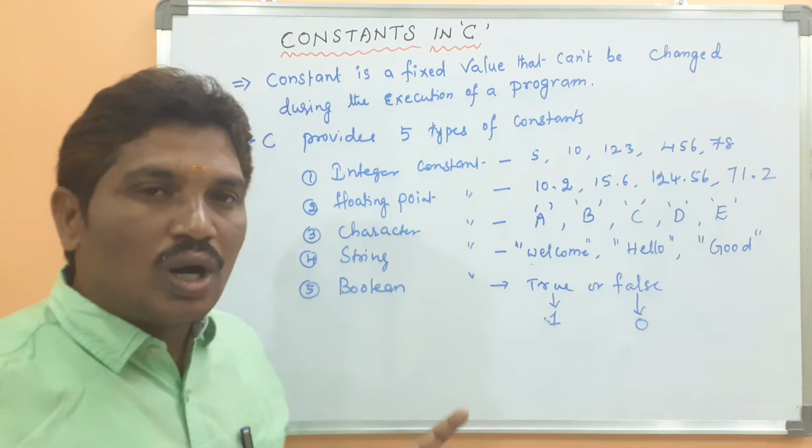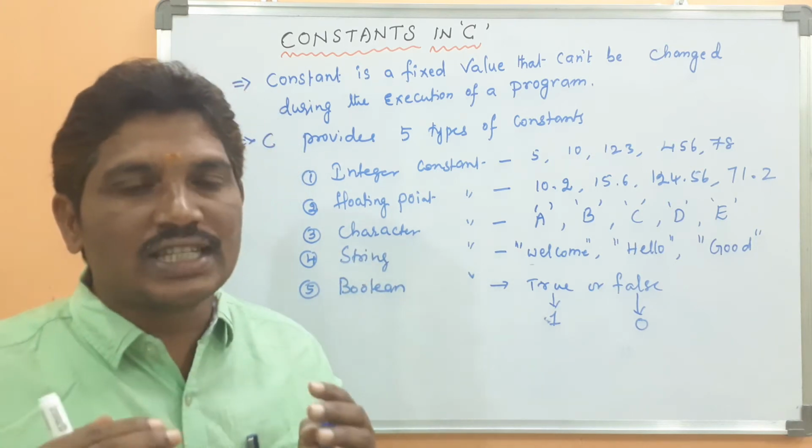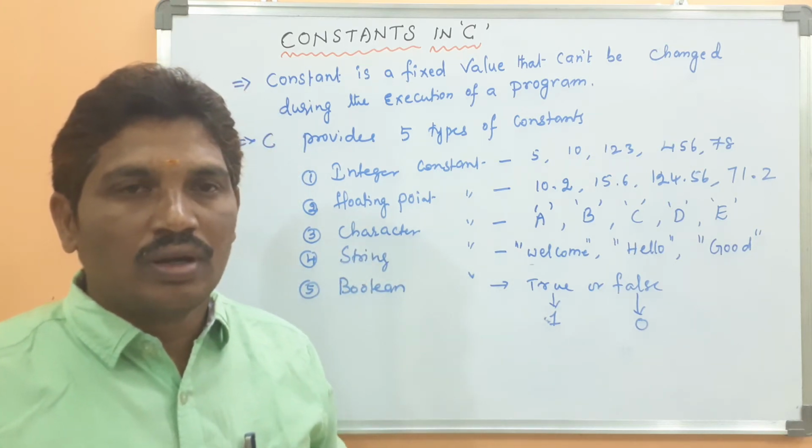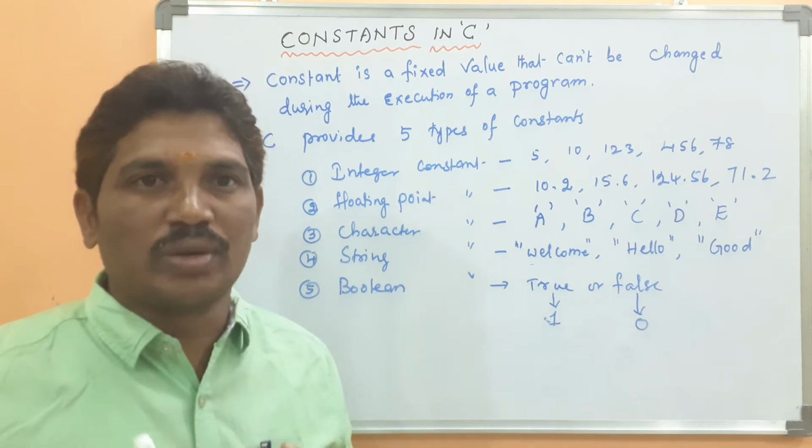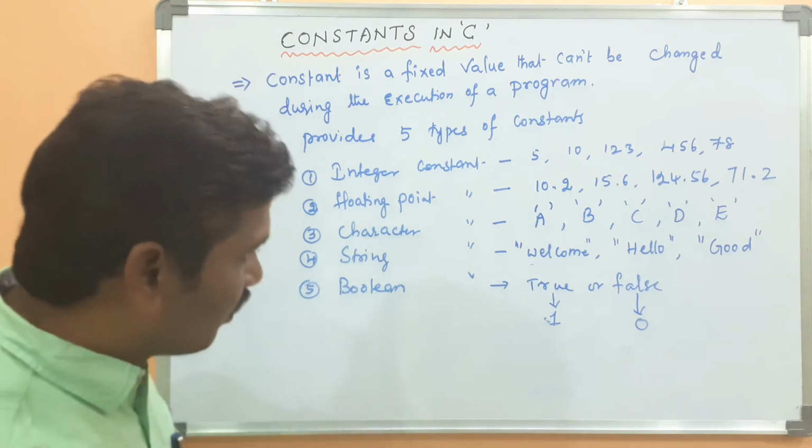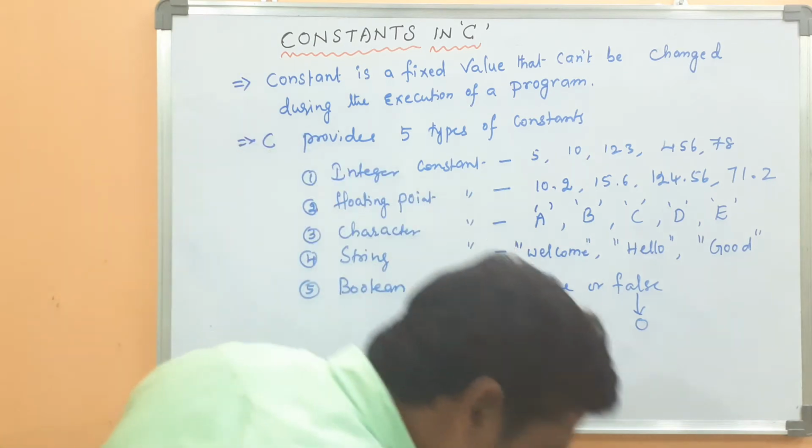Next, we will see how a constant should be declared in C programming, and how it can't be changed during the execution of the program. Hope it is clear.